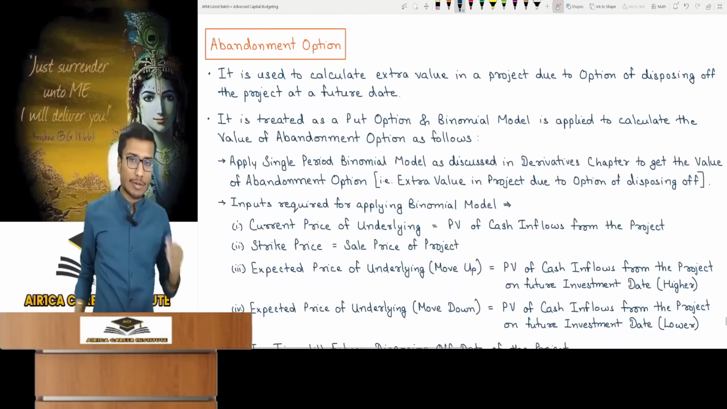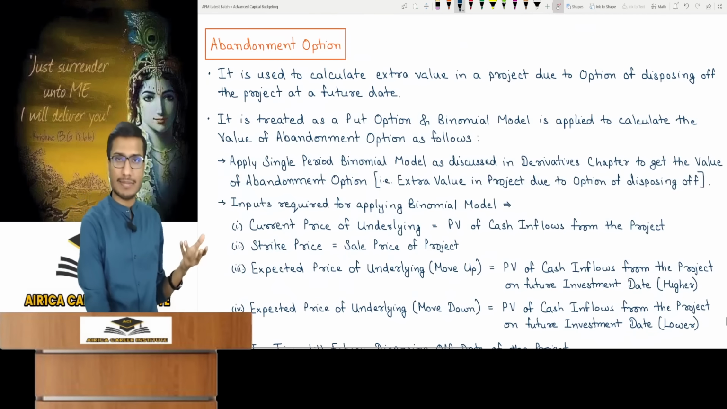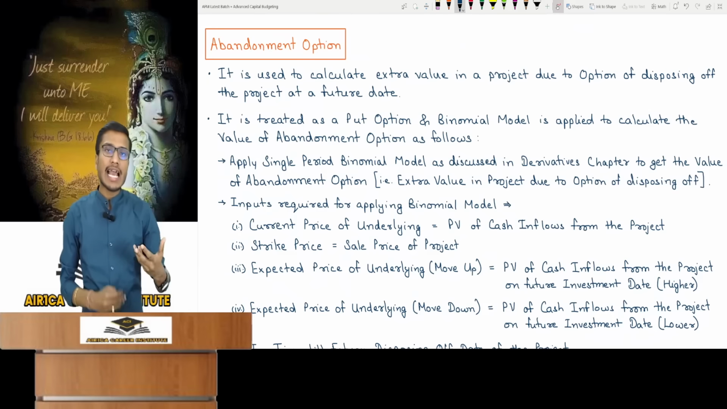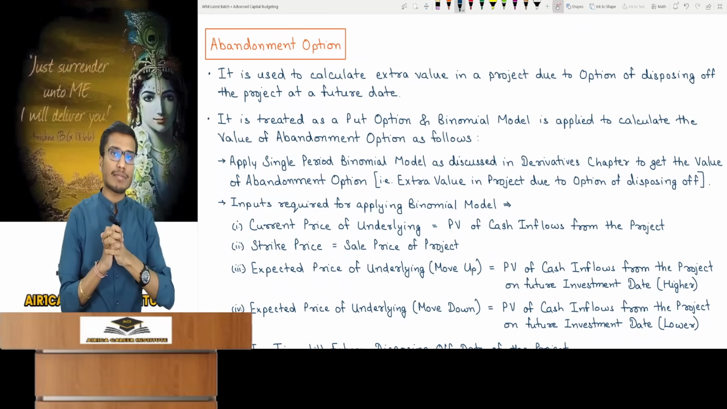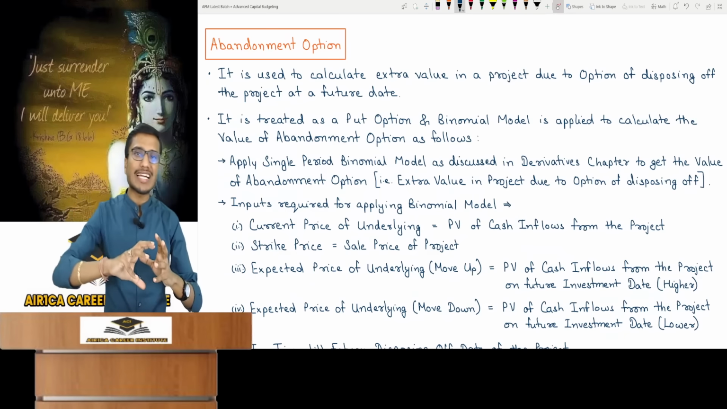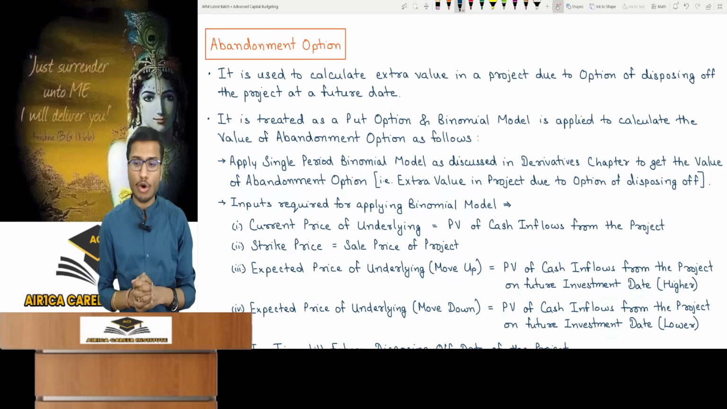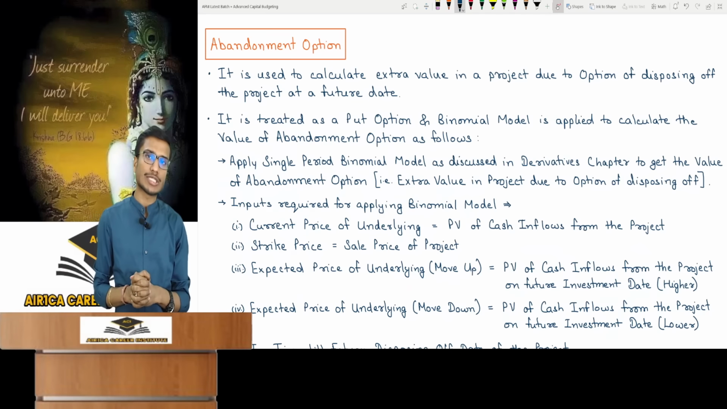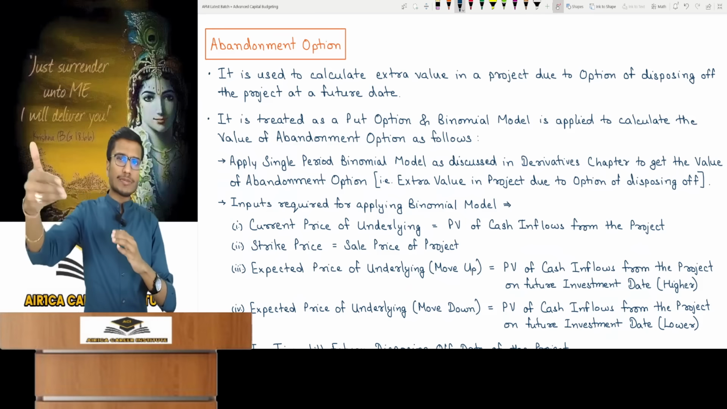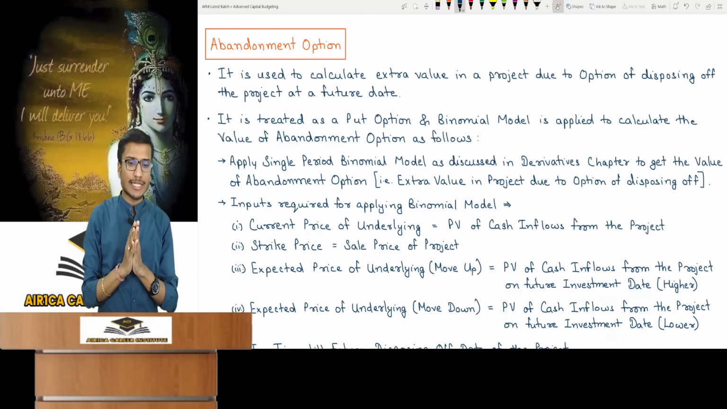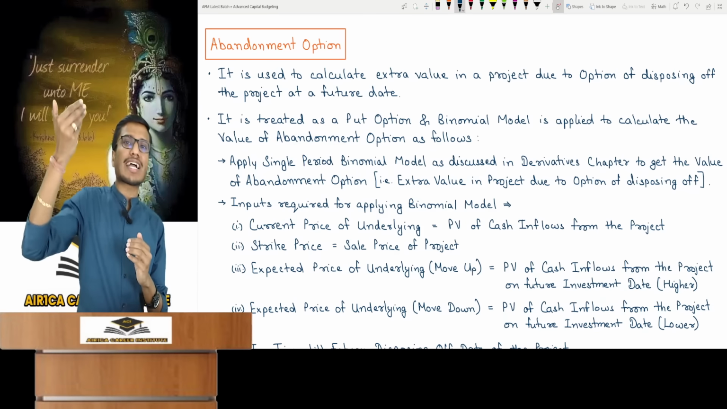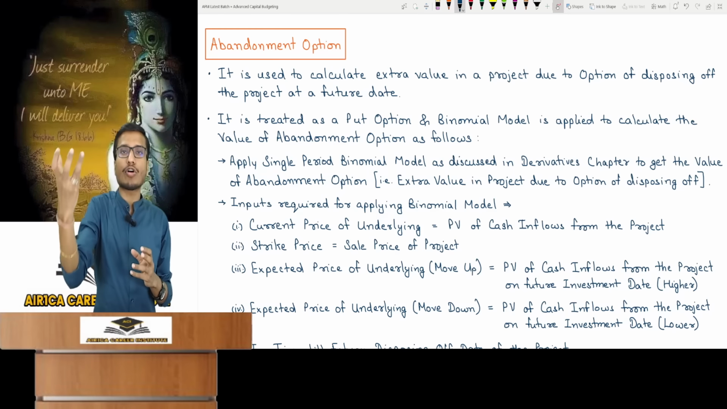Now let's cover the abandonment option. It's easier after the timing option. What is this abandonment option actually used for and what's its purpose? It is used to calculate the extra value in a project due to the option of disposing of the project at a future date. I have the option in the project for it to dispose of at a future date. So in that case, it is used to calculate the extra value I can see in the project due to the disposing option.